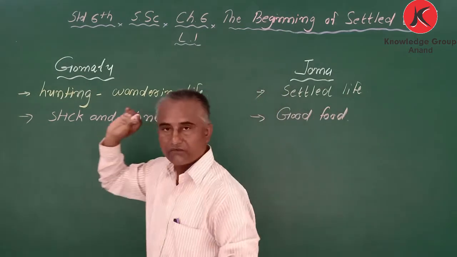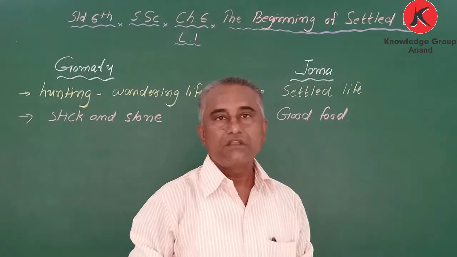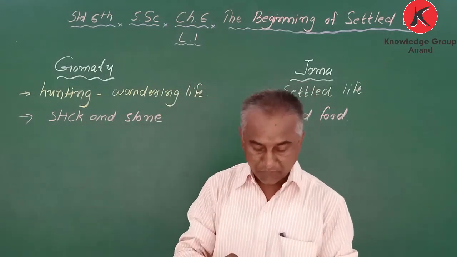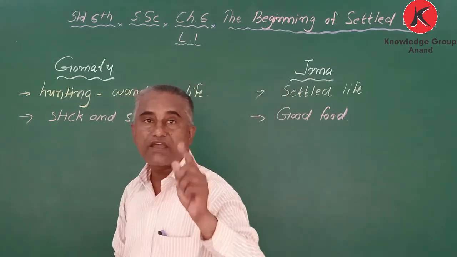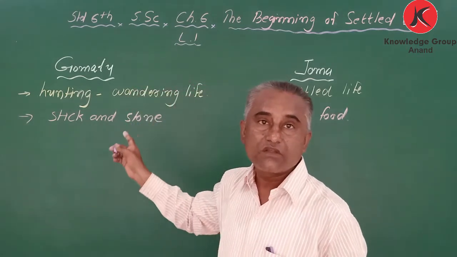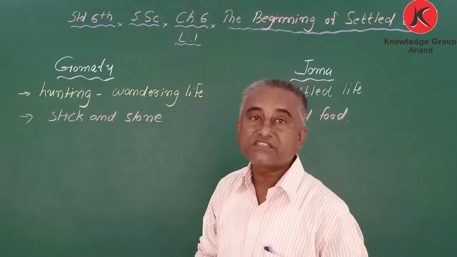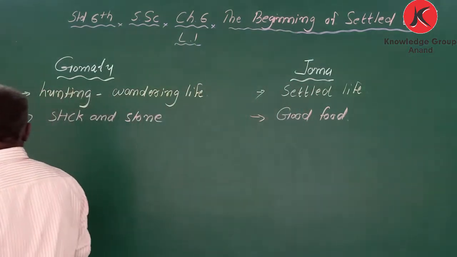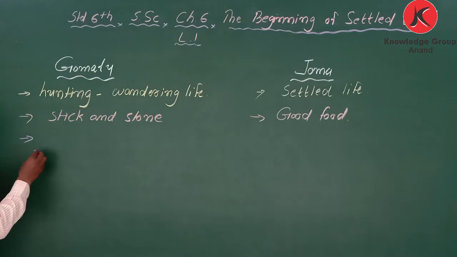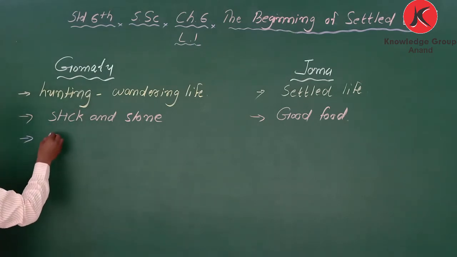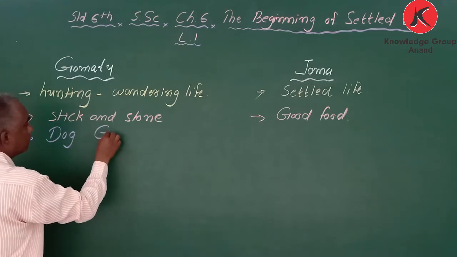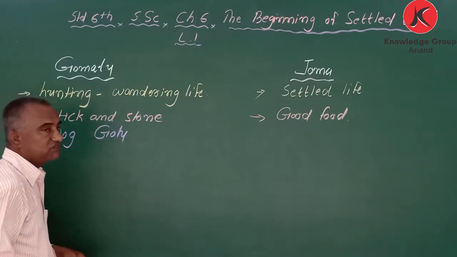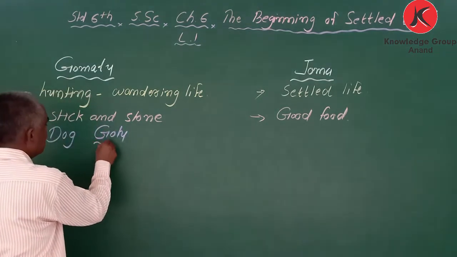The third thing I would like to explain is that in the very first paragraph of the first chapter, in the last line, it is written about one animal. The name of the animal is given as dog. The name is given Golu.